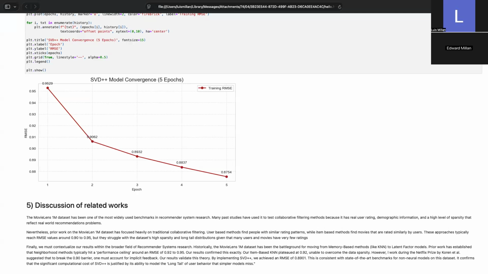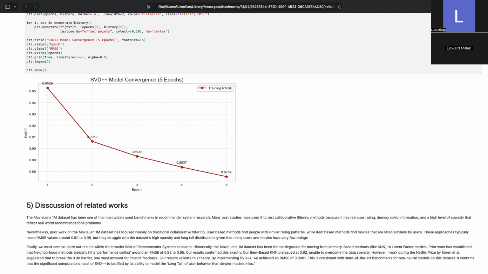Prior work has established that neighborhood methods typically hit a performance ceiling around a root mean square error of 0.92 to 0.95. Looking at our results, this confirmed this theory exactly. Our item-based k-nearest neighbors plateaued at around 0.92, unable to overcome the data sparsity of the 1 million dataset, which was 95%.